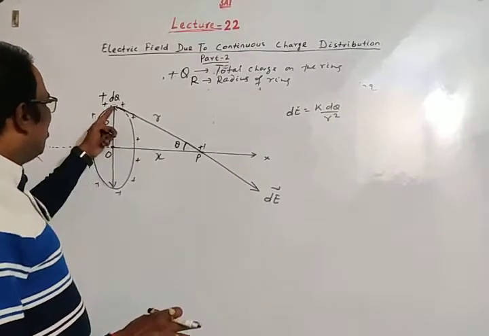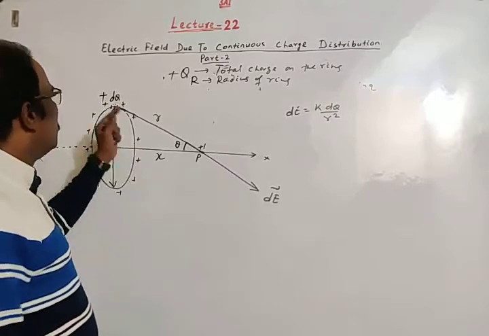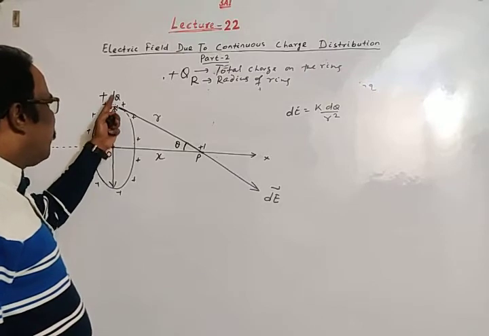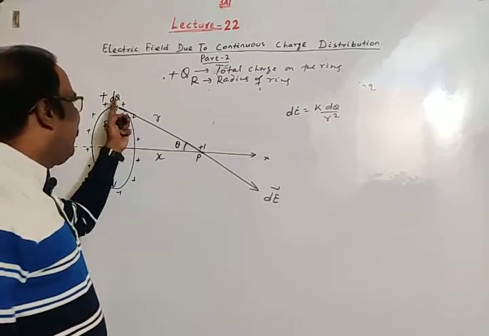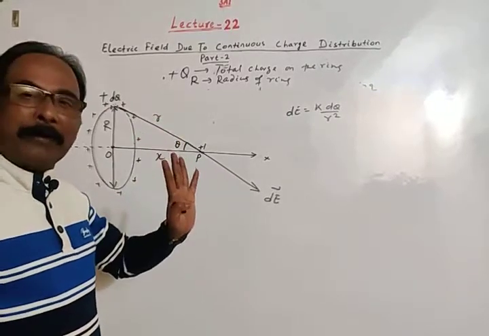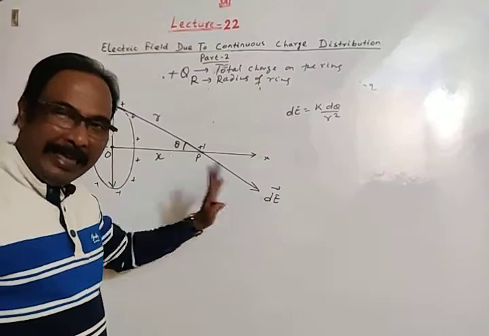This elemental length, a very small length, may be considered as a point, and the total charge on this point is dq. So the electric field due to this dq is k dq by r square, and the small electric field is dE.